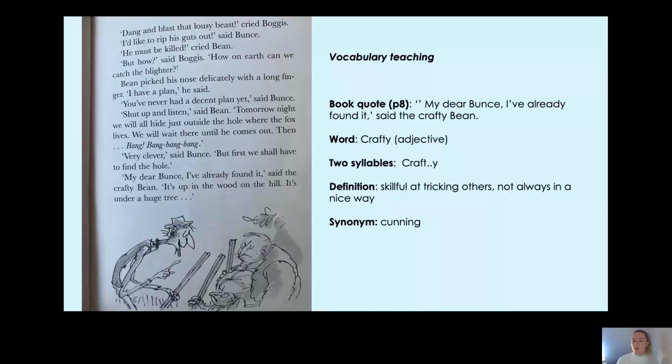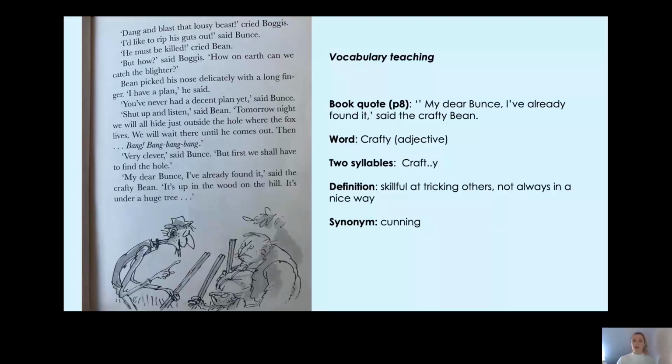Now, another word which means crafty is cunning. So we spoke about when we did Little Red Riding Hood, we said that the wolf was cunning, didn't we? Because he told Little Red Riding Hood to go one way so he could run to the granny's house. So he was tricking Little Red Riding Hood. He'd come up with a little plan. And that's the same as Farmer Bean in the story, isn't it?